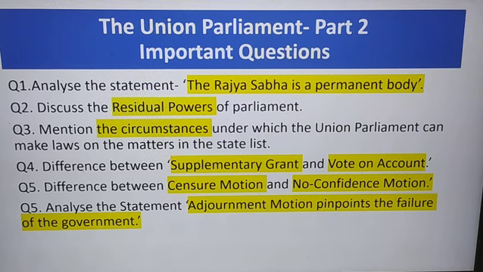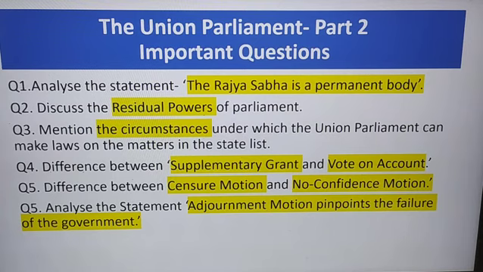However, a temporary grant passed by Parliament to meet government expenses for a short period until the full budget is passed is vote on account. Now the purpose of this supplementary grant is to provide extra funds for additional expenditure. However, the purpose of vote on account is to allow the government to continue functioning before the budget is approved. So we can say that supplementary grant is the extra money that the particular department of government takes later on. However, vote on account is temporary money in advance which is taken before the budget is passed.